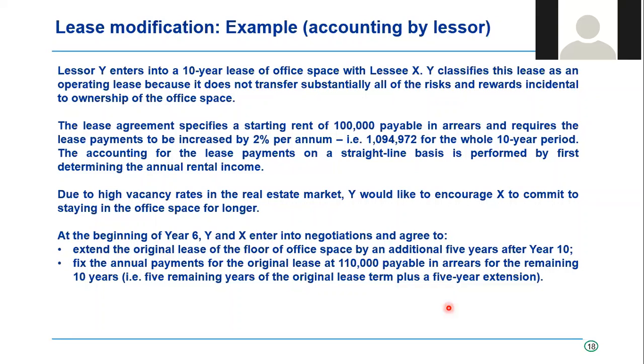Given the high vacancy rates in the real estate, both the parties have now come back to renegotiate the contract. And what they are saying is that let us extend this lease by another 5 years and let us revise the rental to be 1,10,000 per year for the remaining term of 5 years plus the extended term. Now there is a payout of 1,10,000 per annum for 10 years, which would result into 1.1 million of lease rentals.